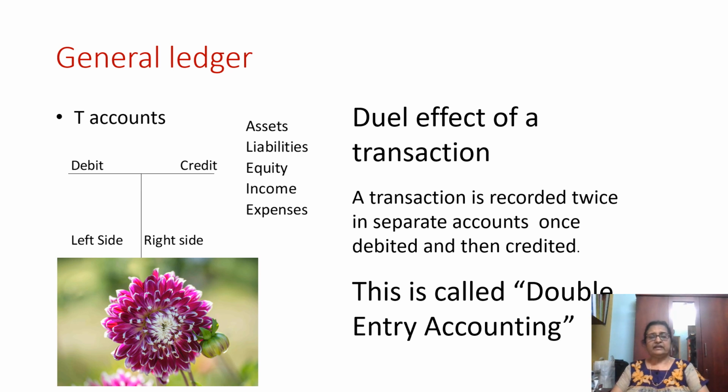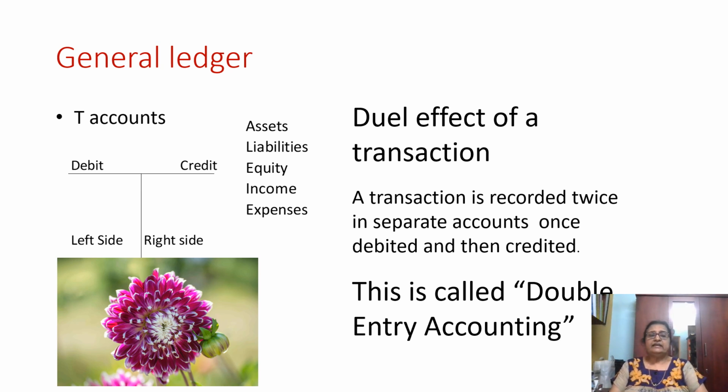There are types of accounts. What are the types of accounts? We'll see. Assets, liability, equity. Equity means owner's capital. Then income and expenses. These are the 5 types of accounts that we maintain. They are called the elements of financial statements. Whatever the transaction, it has to fit into these.